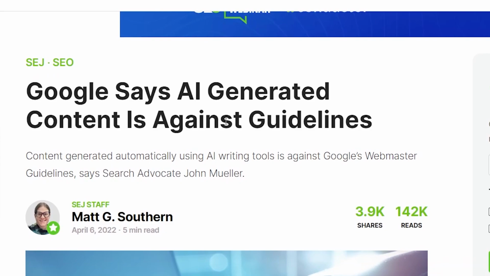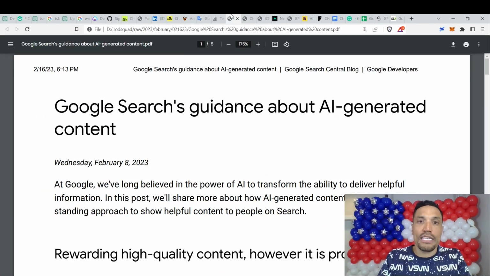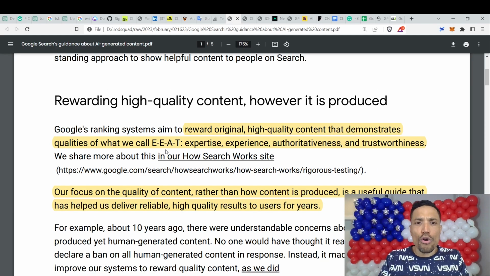And at one point, Google was classifying content that people generated using AI tools such as Jasper and other tools that were available at the time, when ChatGPT wasn't as available, as spam. Spam meaning that they would ban websites that were using that type of content. And they have banned websites that use AI-generated content. Nonetheless, they amended these guidelines by writing online on February 8th, 2023: Google rewards original, high-quality content that demonstrates qualities of what we call E-A-T: expertise, experience, authoritativeness, and trustworthiness.